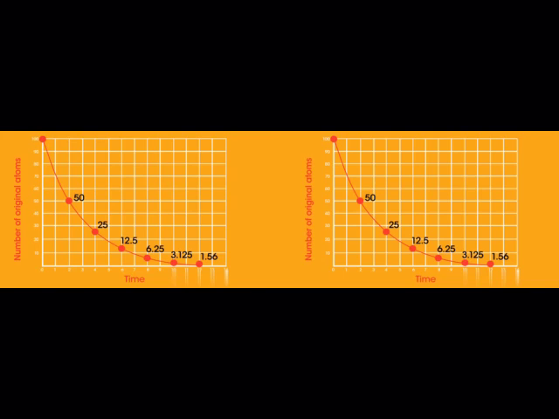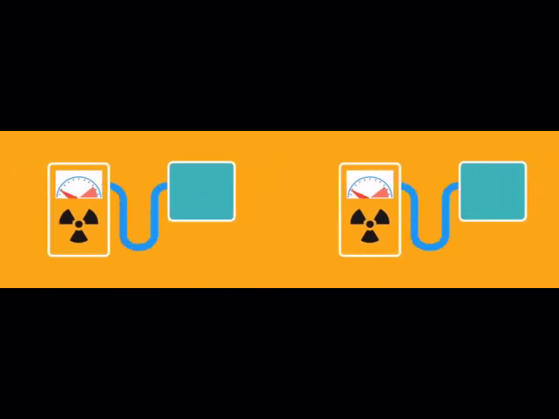Half-lives can be as short as nanoseconds or as long as billions of years. If we record the radioactivity of a material over time with a Geiger-Müller tube and a counter, then we can plot activity, or a measure of the atoms decaying, against time to get a graph like this. The graph is for the isotope iodine-131. Notice how the count rate halves every 8 days, so we say it has a half-life of 8 days. Can you work out the half-life of this radioactive isotope?